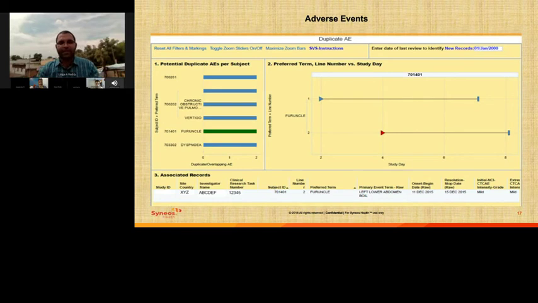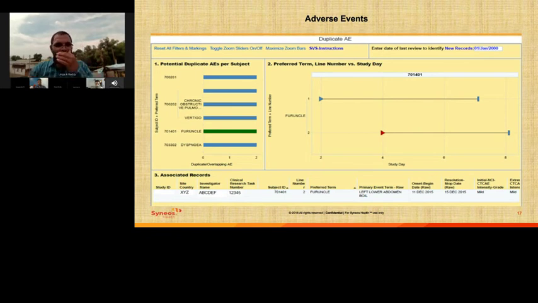Yeah, the very first one is the adverse event. This report is for identification of duplicate or overlapping adverse events. You can look at the visualization report for potential duplicate adverse events by subject here. The left-hand side of the graph has the subject and preferred terms for potential duplicate adverse events. Here, I've clicked on subject 701401, which is highlighted in green. For this specific subject, we can see the details about the adverse event on the right-hand side of the graph. You can see two lines.